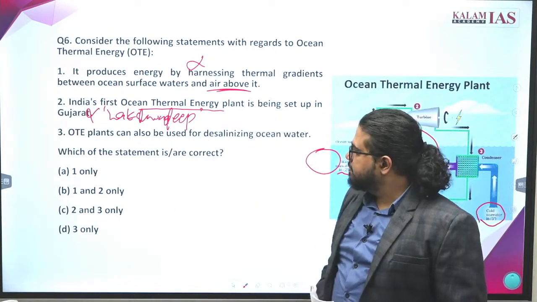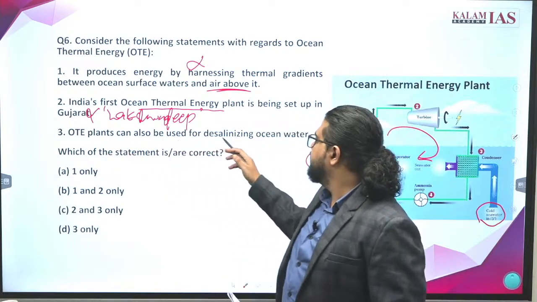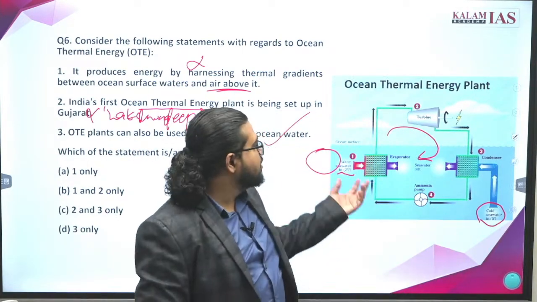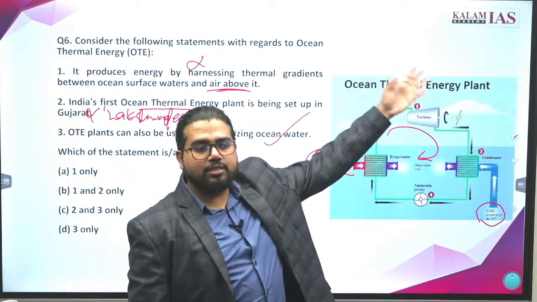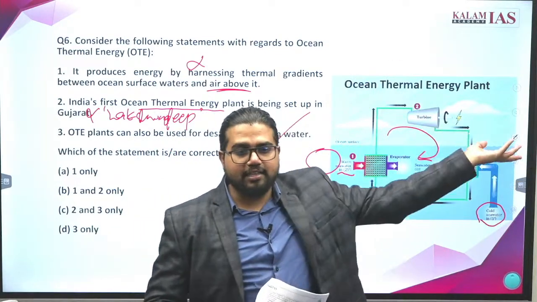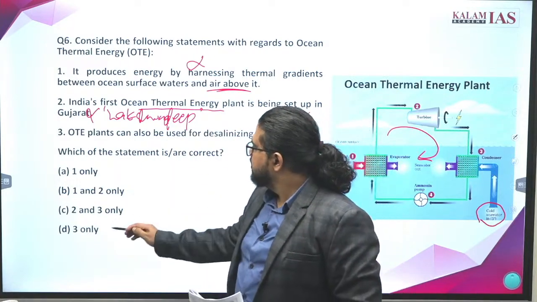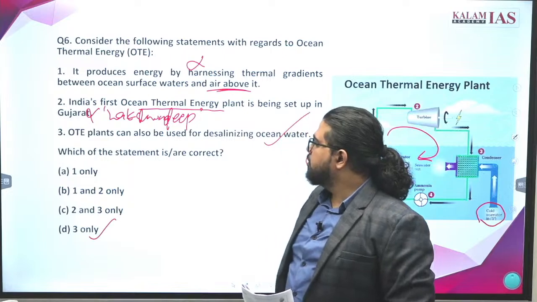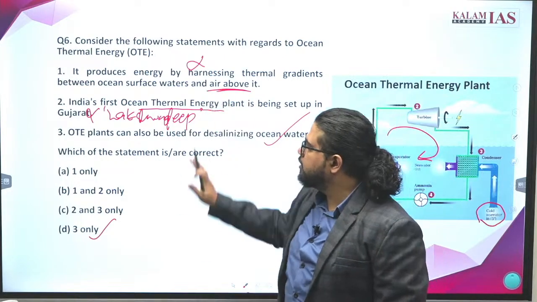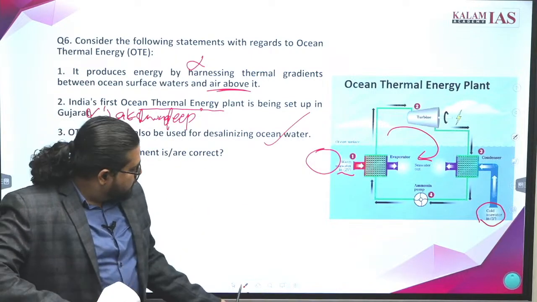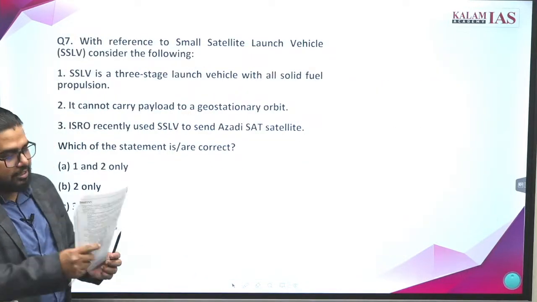OTEC plants can also be used for desalination of ocean water. Very much feasible: electricity is being produced, and you can use electricity for desalination or any other purpose. So what is the answer here? Not C. The answer will be D, 3 only. Both statements 1 and 2 are wrong. Okay. Go ahead. Answer the 7th question.